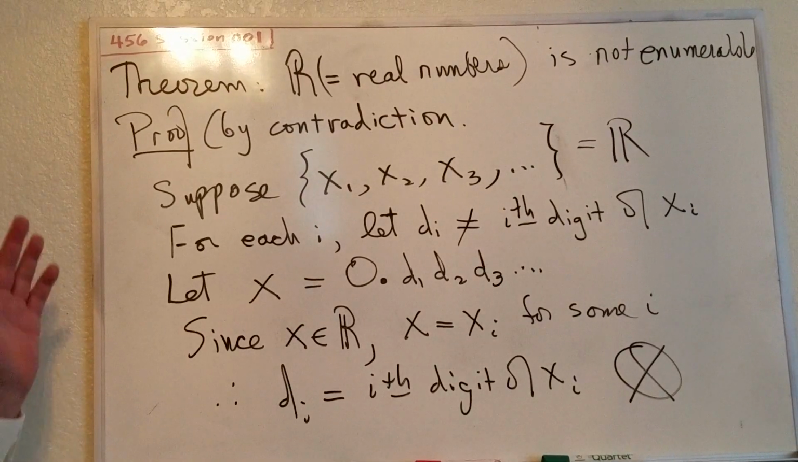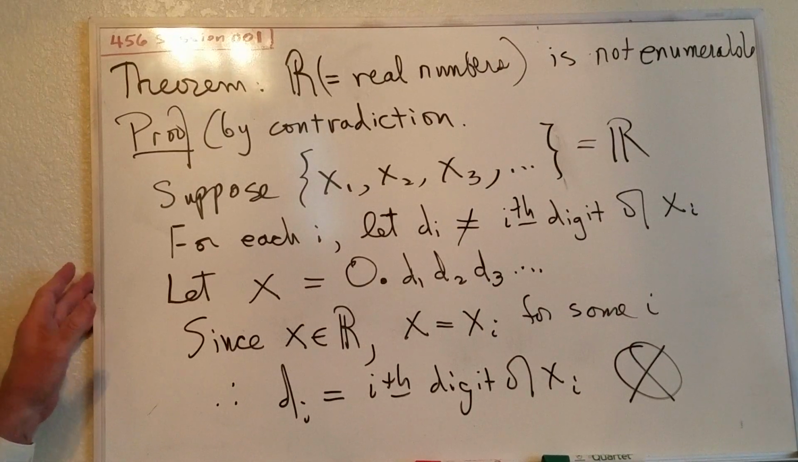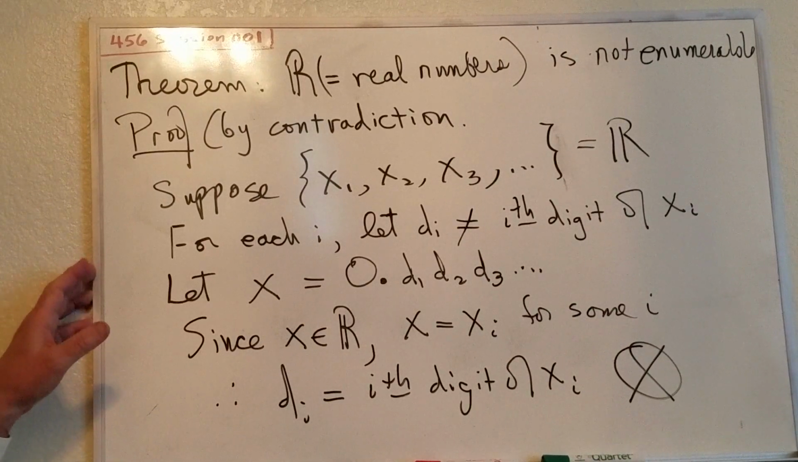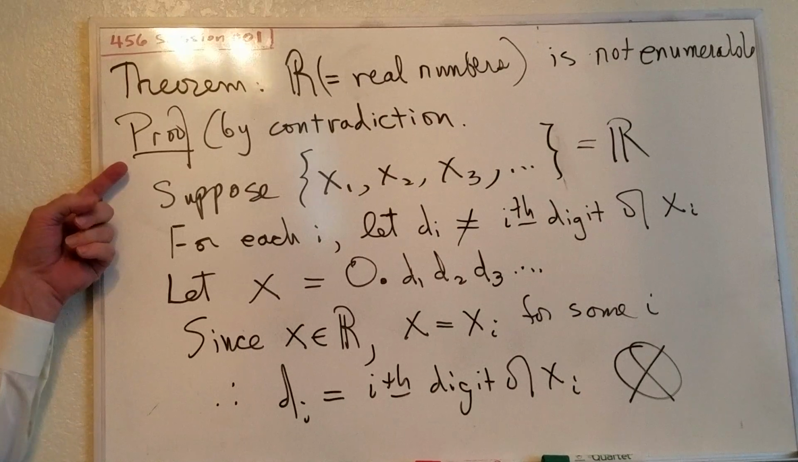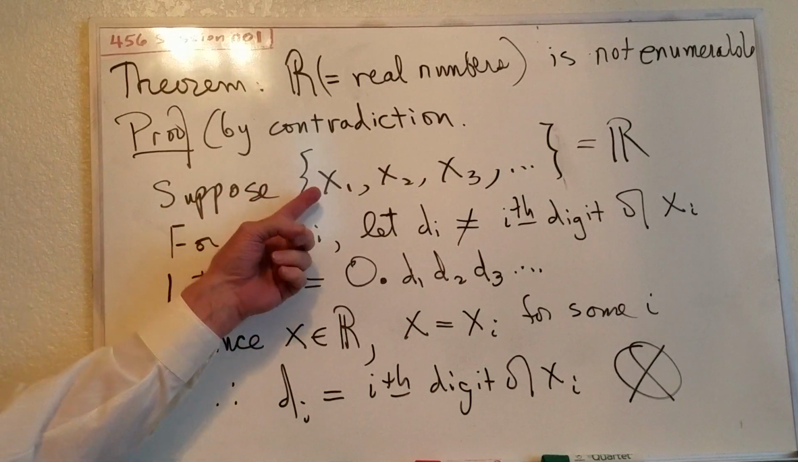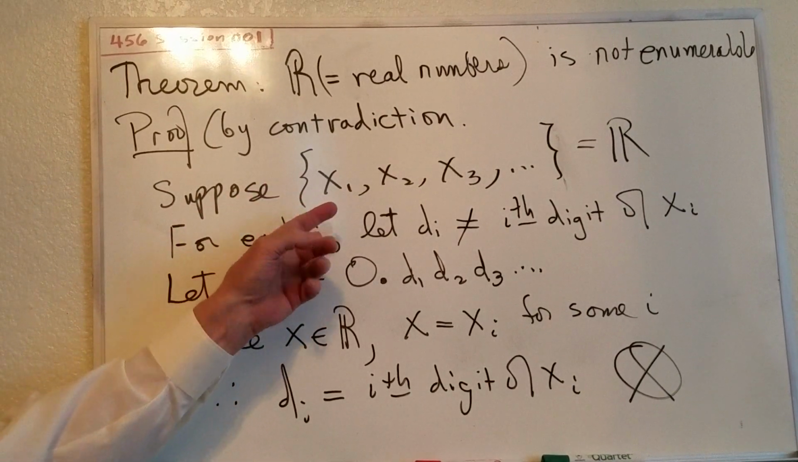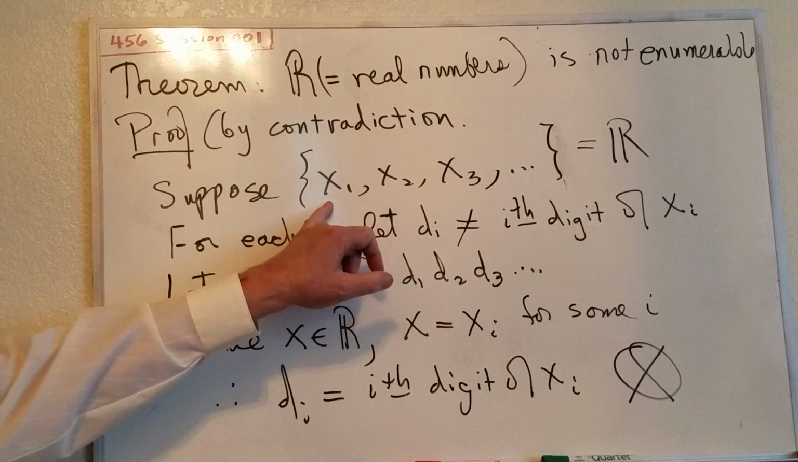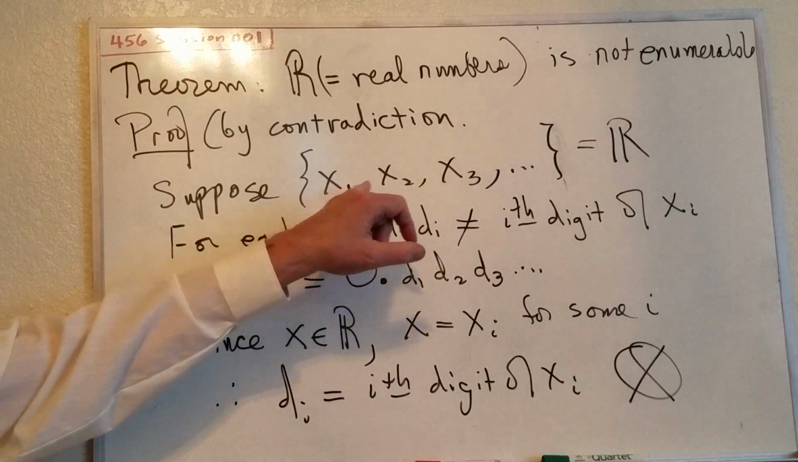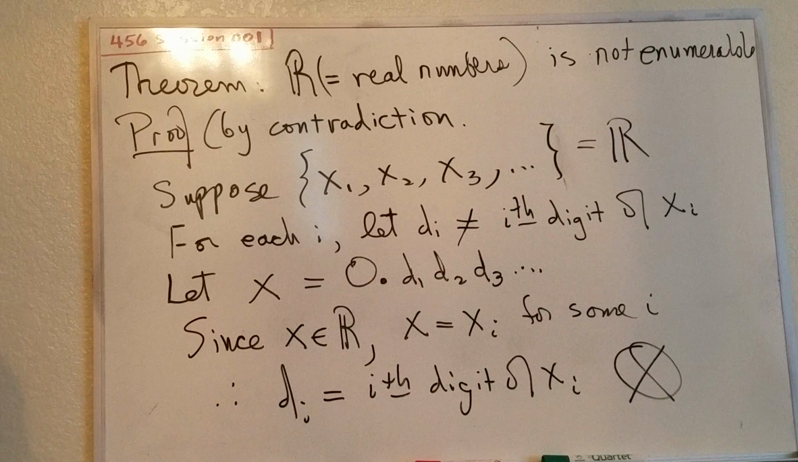First I'm going to prove that the set of all real numbers is not enumerable. It's what's called uncountable. Our proof is by contradiction. Let's suppose that we have an enumeration of the real numbers, which means that the set of real numbers can be listed as x1, x2, x3, and so forth.